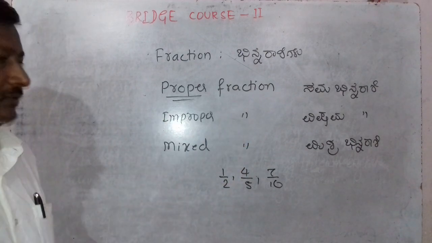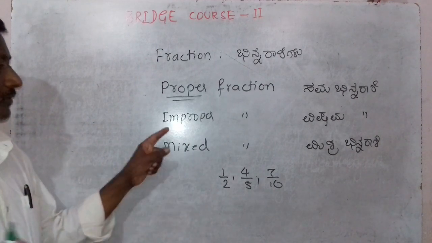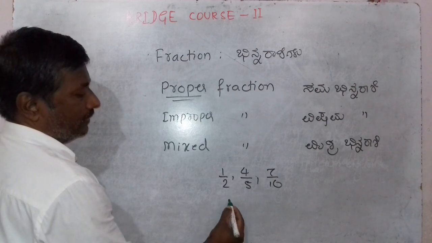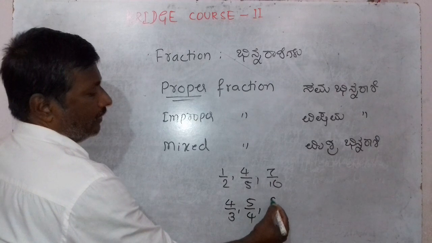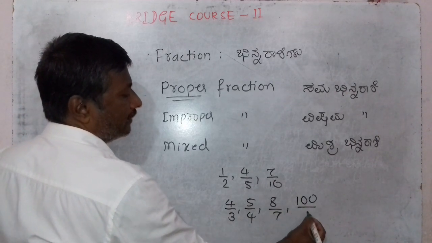Now improper fraction. In improper fractions we give examples in this form: 4 by 3, 5 by 4, 8 by 7, or 100 by 3.